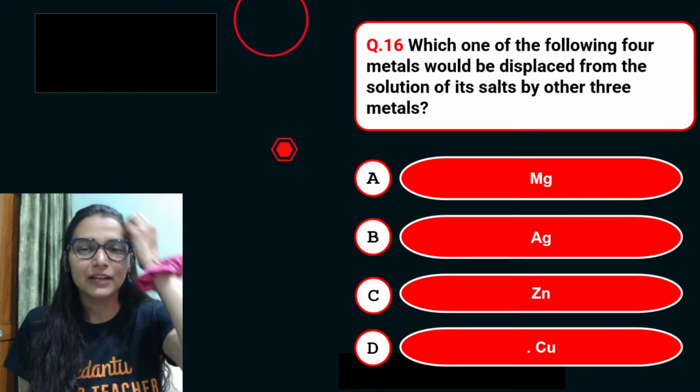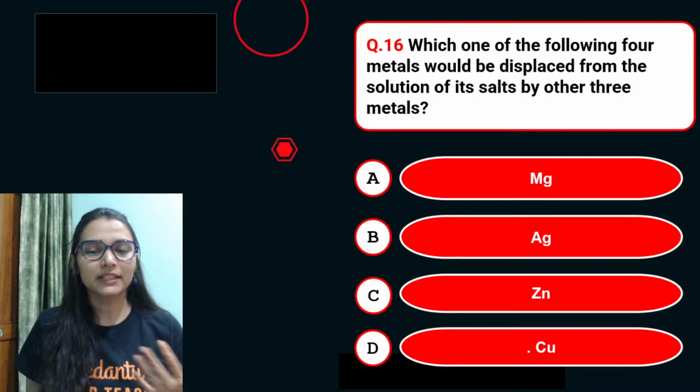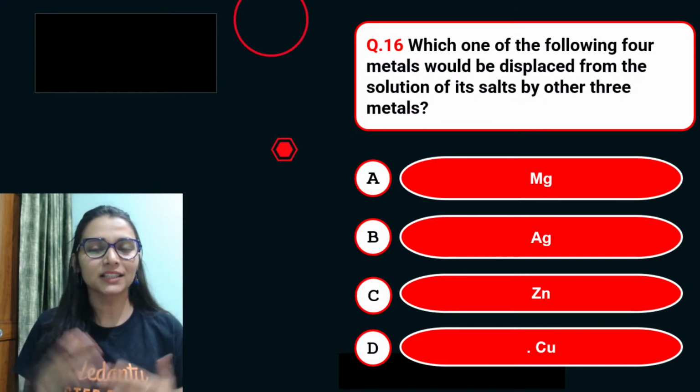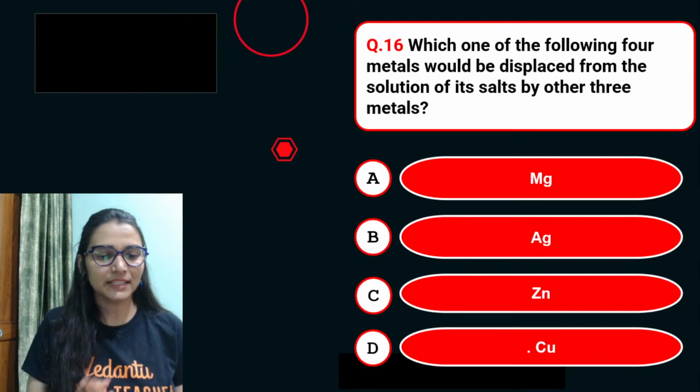The next 16th one. Which of the following 4 metals would be displaced from the solution of its salts by the other 3 metals? Easy peasy.